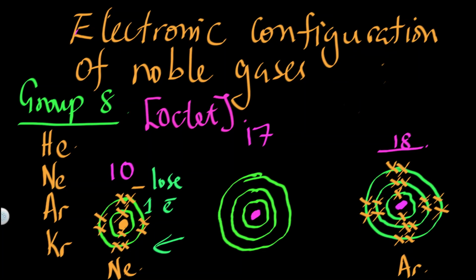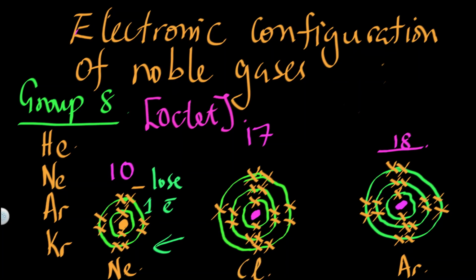And this is how the electrons are arranged: 2 in the first energy level, 8 in the second energy level, and 7 in the valence shell, or the third energy level. This is the chlorine atom. Let me write here chlorine, Cl.